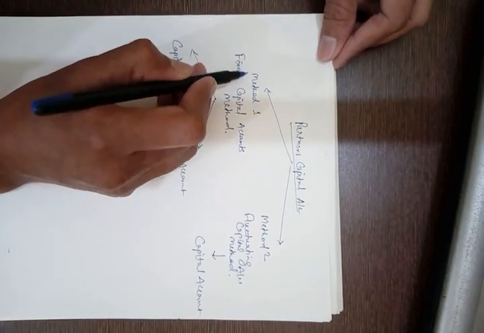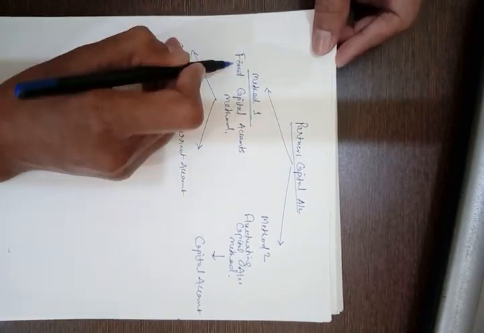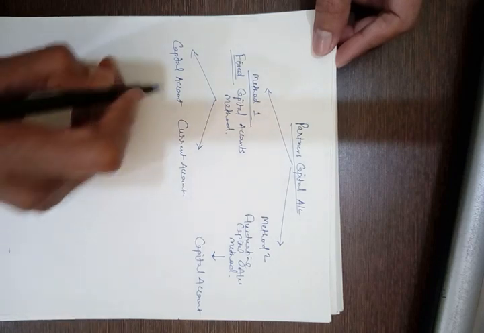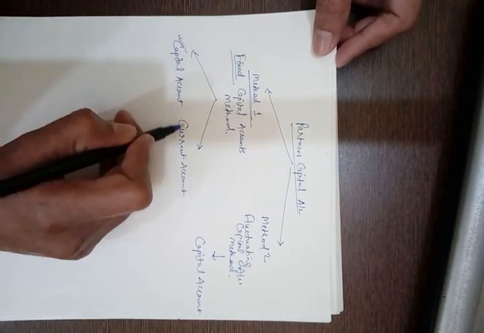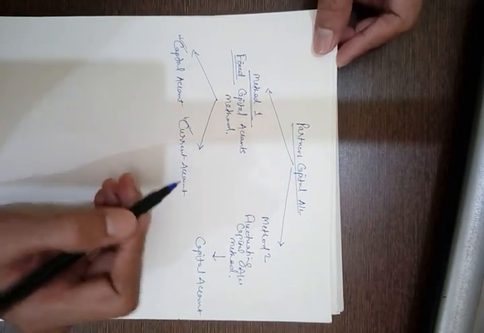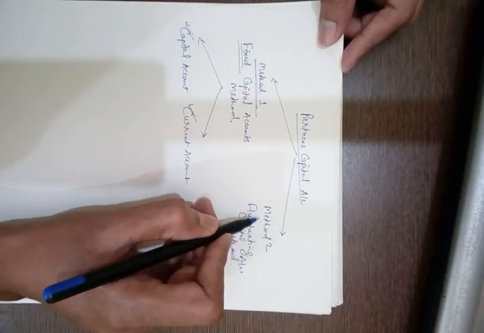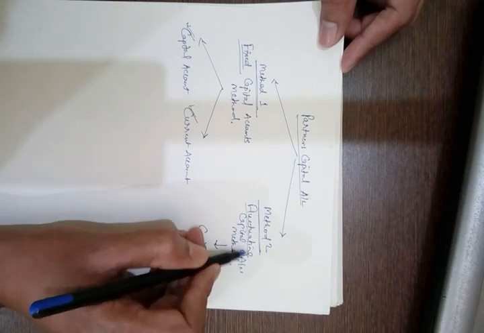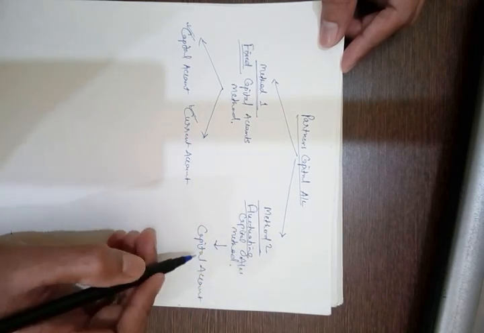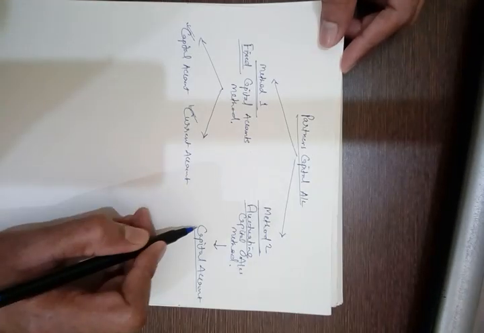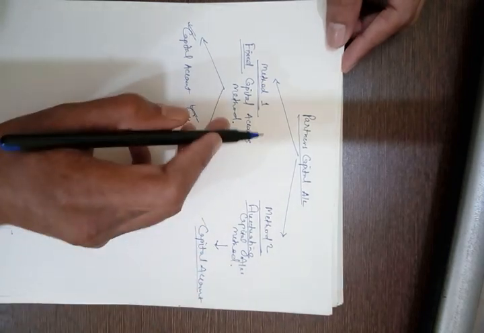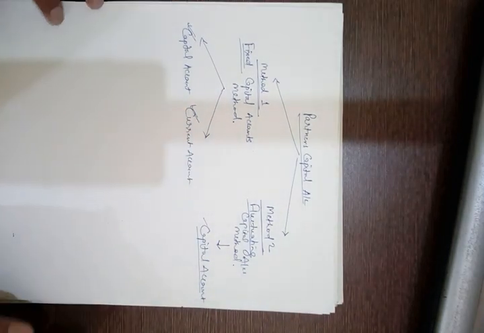So under method 1, always remember that it is known as fixed capital accounts method, and there are two ledgers that we maintain under this method for maintaining the capital account of partners. And under method 2, the fluctuating capital account method, we maintain only a single ledger for the purpose of maintaining the partners capital account.